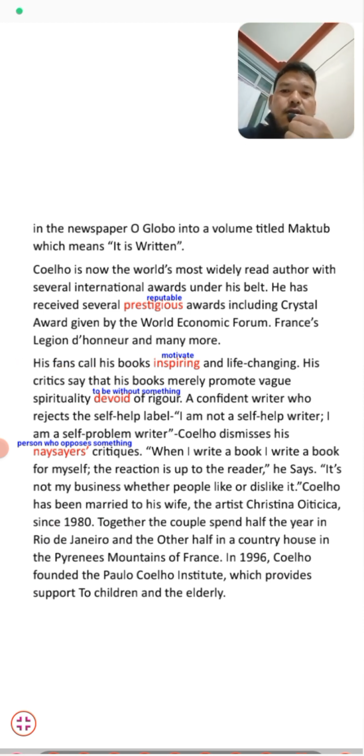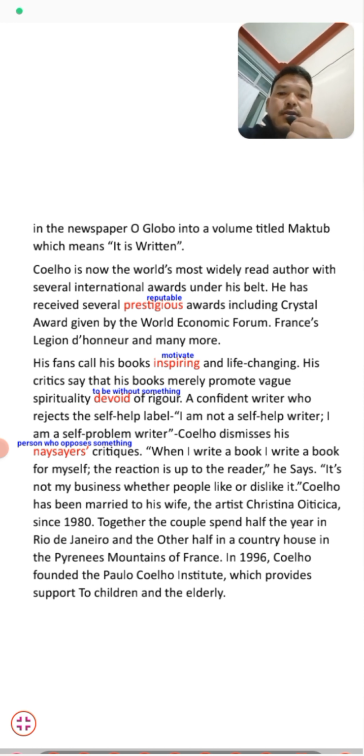His fans call his books inspiring and life changing. Students, his lovers and fans also call his books very motivating and life changing. His critics say that his books merely promote vague spirituality devoid of rigor. Here the word devoid, students, means to be without something. Some critics criticize his books, saying they are without something, and there is nothing like this.